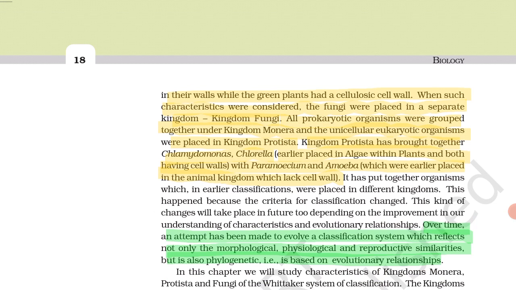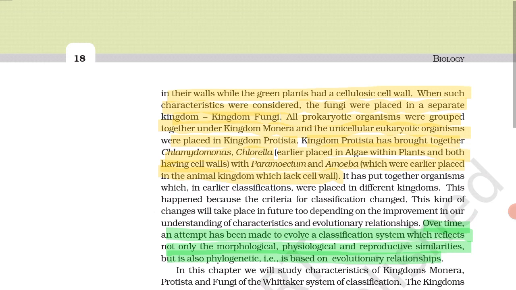Kingdom Protista has brought together Chlamydomonas, Chlorella with Paramecium and Amoeba. Chlamydomonas and Chlorella were earlier placed in algae with plants and both have cell walls. And Paramecium and Amoeba, which lack cell walls, were earlier placed in the animal kingdom.